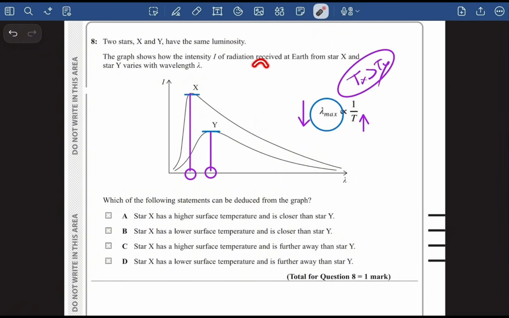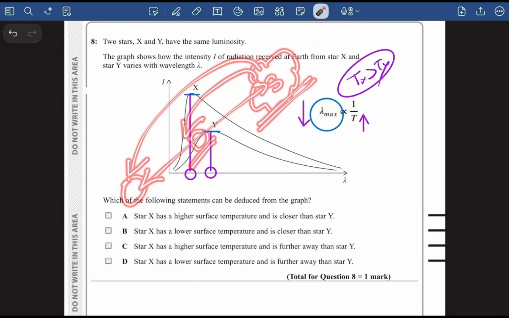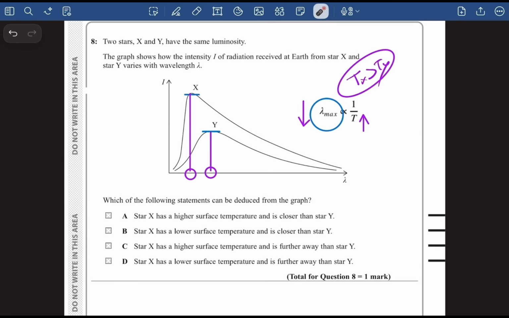We all know that if this is the sun, then the sun has a constant luminosity. If you are right here, you are going to get greater intensity compared to someone who is right here, because he is way more distant from the sun. So the closer you are to the sun, the greater the intensity you are going to have. Now we can see that X has a very high intensity value. That means X is closer compared to Y. So option A says star X has a higher surface temperature. Yes, it has a higher surface temperature and is closer than star Y. So our answer is going to be A.